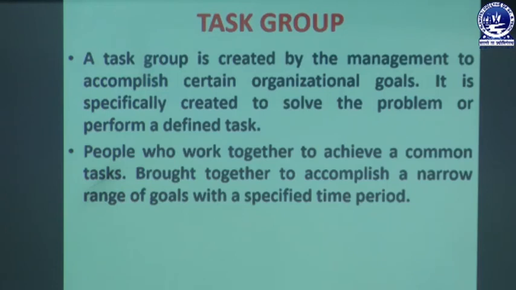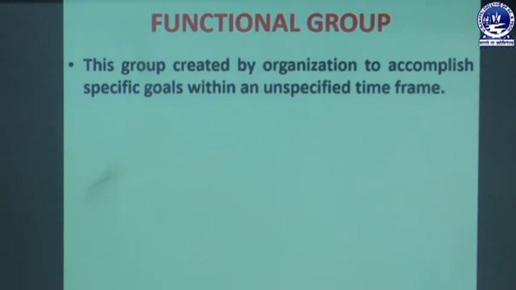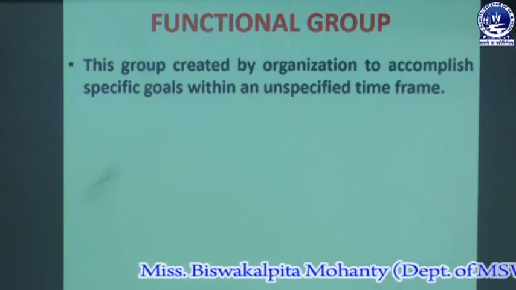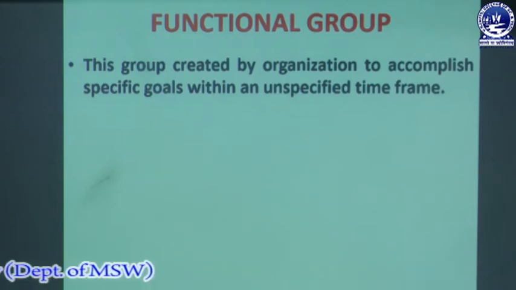All the members have to work together to achieve a common task. And next is the functional group, which is a formal group created by the organization to accomplish specific goals within an unspecified time frame. When we are a member of a functional group, there are also goals and objectives set by the organization, but there is no time specification.